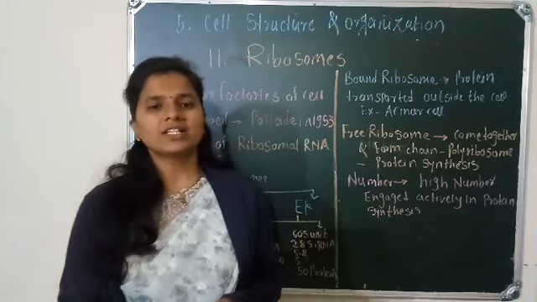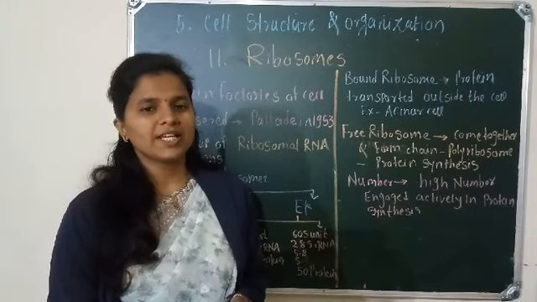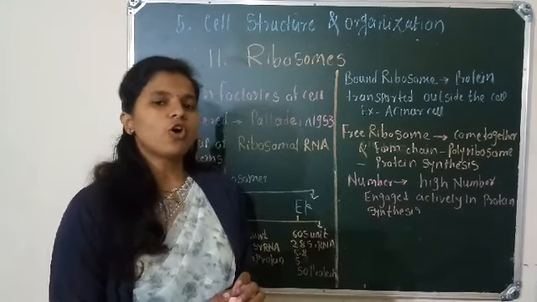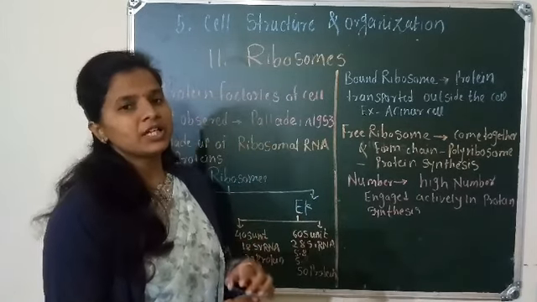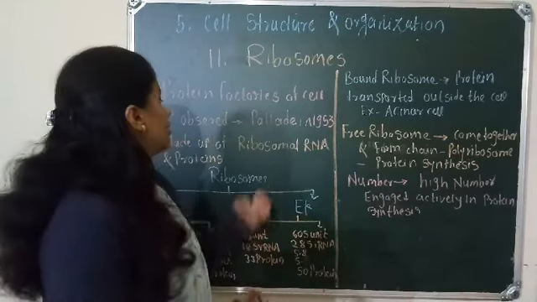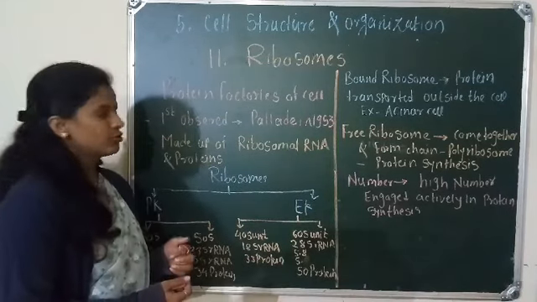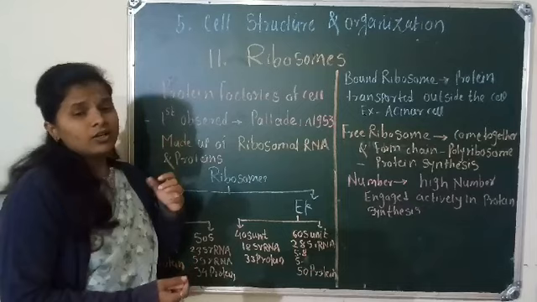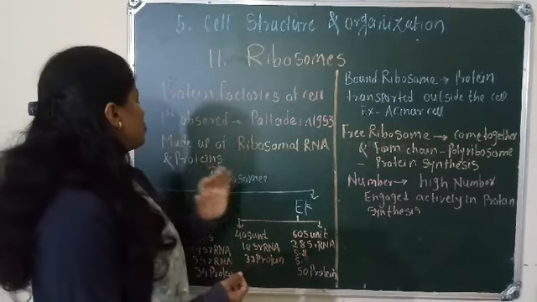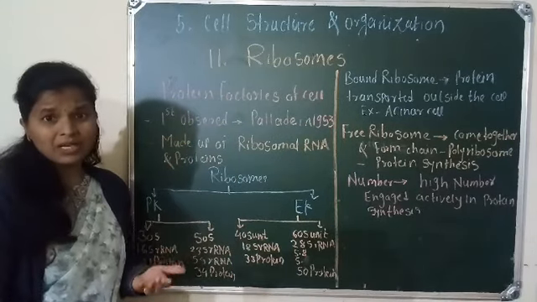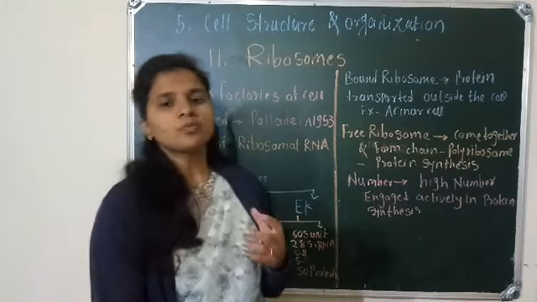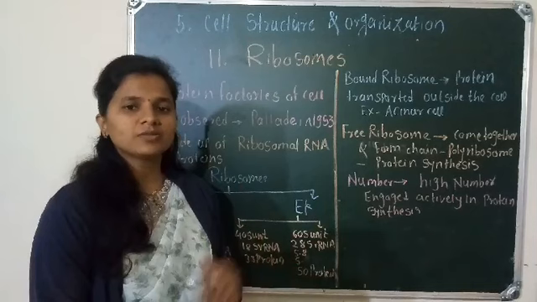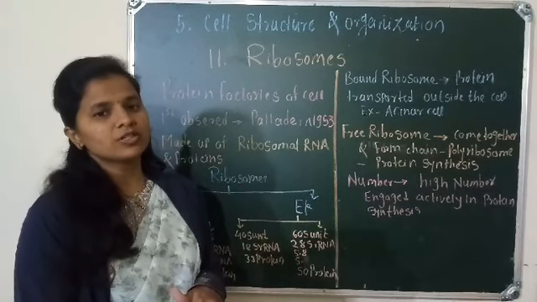Ribosome is also known as the protein factory of the cell, and the ribosome was first observed by the scientist Palade in 1953 under the electron microscope. Basically the ribosome is made up of ribosomal RNA and protein, and it is composed of two subunits. First is a large subunit and second is a small subunit.